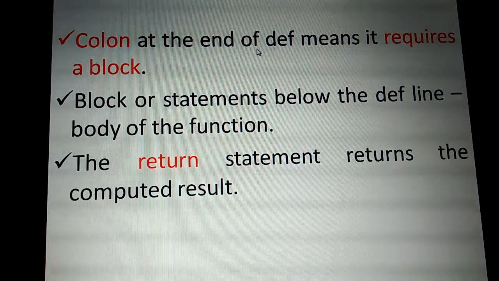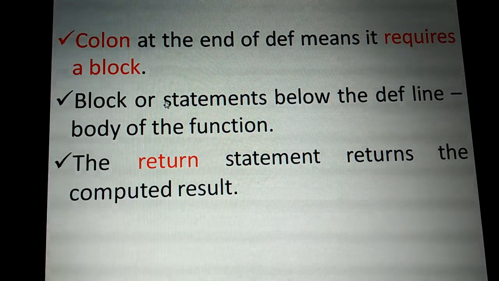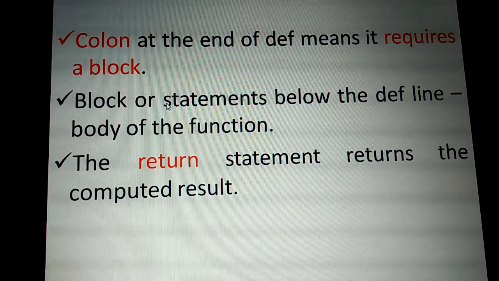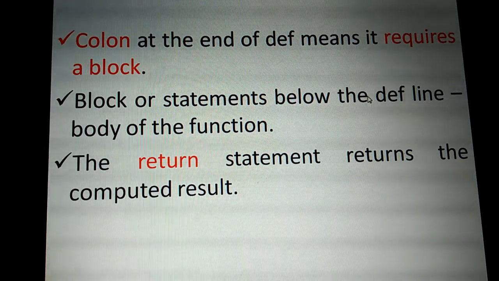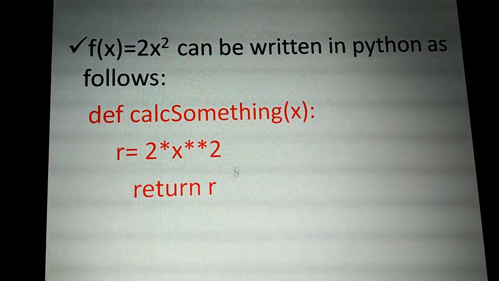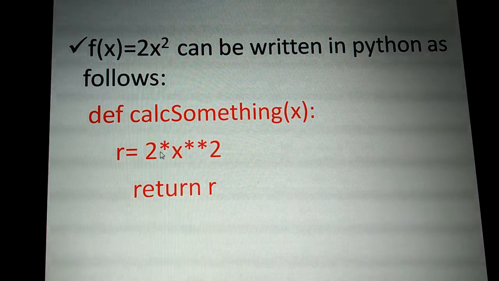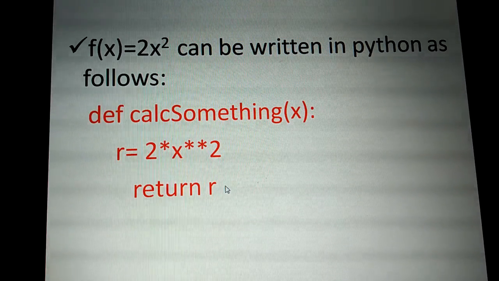Then a colon at the end of the DEF line means it requires a block. A block means a group of statements. Even a single statement will make a block. The block is the statements below the DEF line, that is the body of the function. We call it the function body. This entire thing, that is r is equal to 2x square, then return r, these two lines make the function body.